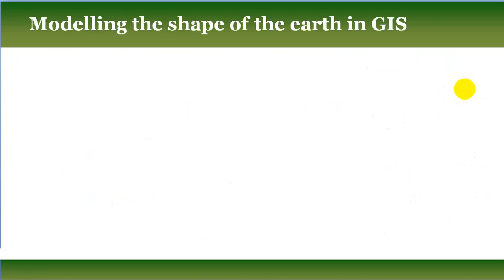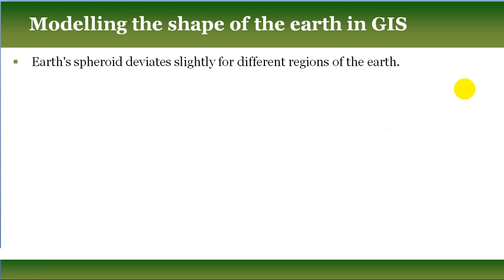So, modeling the shape of the earth in GIS. How do we model the earth's shape in GIS? The earth's spheroid deviates slightly for different regions of the earth. So when we consider the earth as a spheroid, this spheroidal shape slightly deviates in different portions or different regions of the earth.